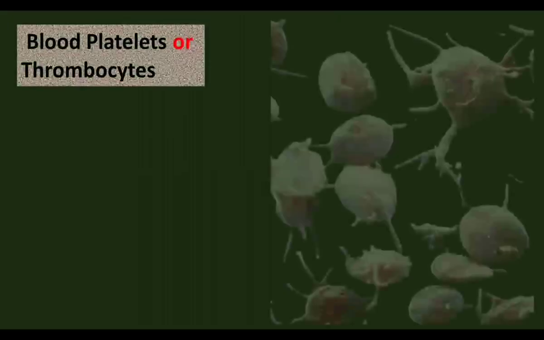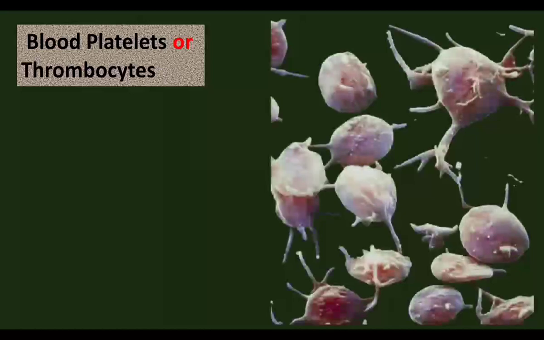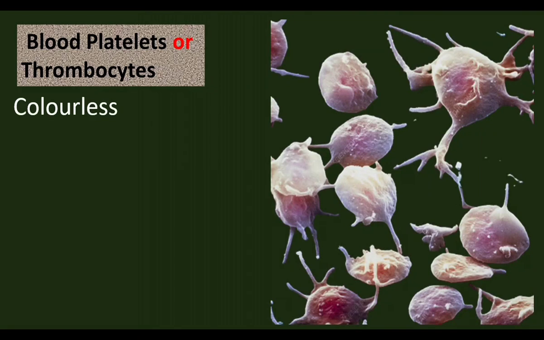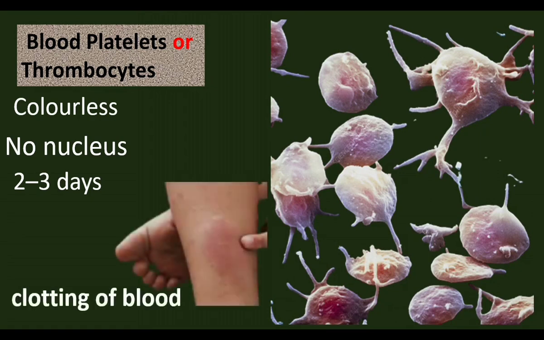Platelets are called thrombocytes. They help in blood clotting. They are colorless cells. They have no nucleus. They live for 2 to 3 days. Platelets help in clotting of blood. When blood comes out of the blood vessel, it dries up so that loss of blood is prevented.